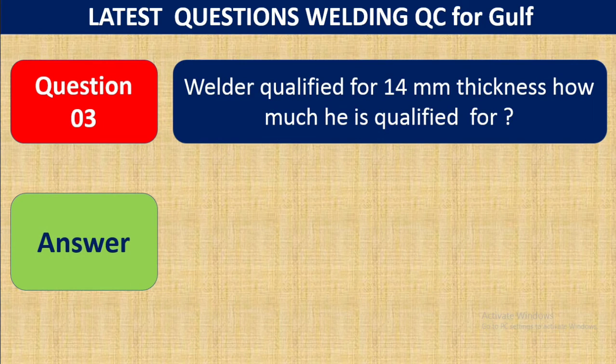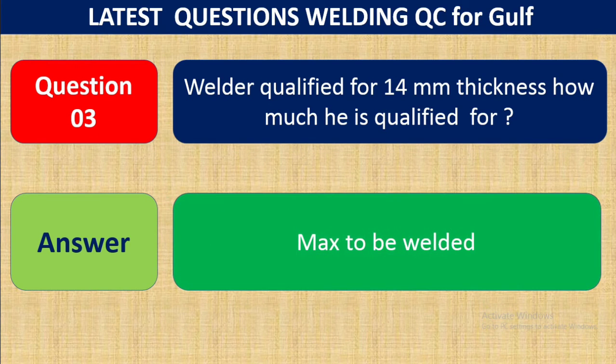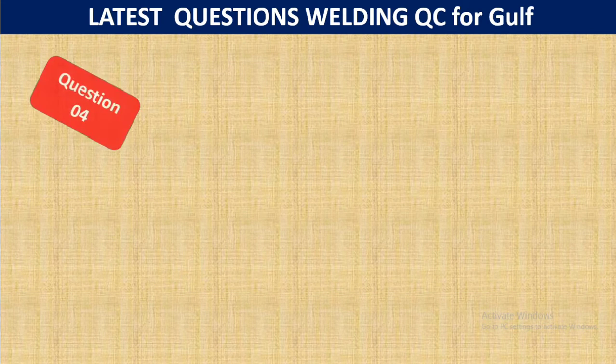Question 3. A welder is qualified for 14 mm thickness. How much is he qualified for? What is the maximum thickness he can weld? If the welder is qualified at 14 mm thickness, then what maximum thickness is he qualified for? This is for the welder.